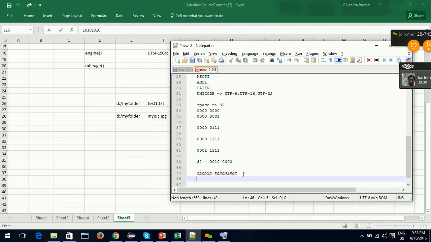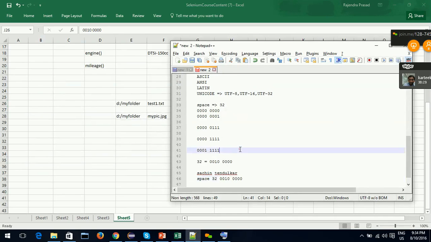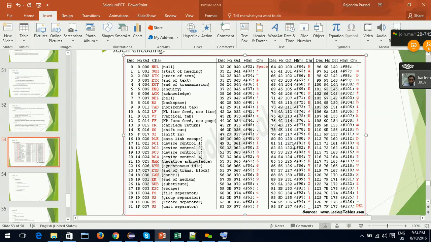I know in ASCII space is equivalent to 32 and the corresponding bit value is 0. Now this value is stored in your actual memory. This means space. So this is how files are encoded using ASCII.